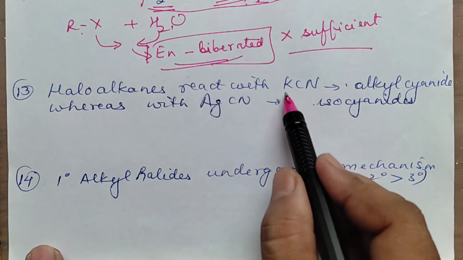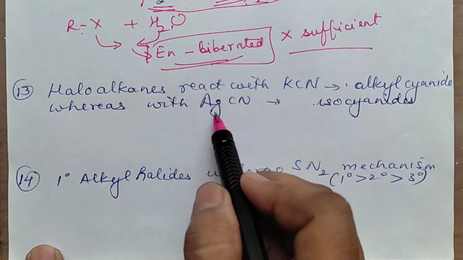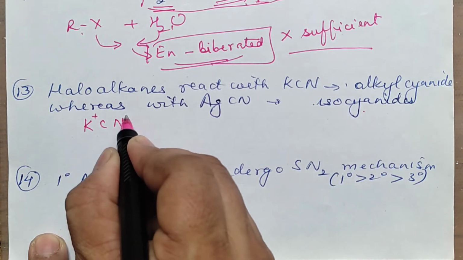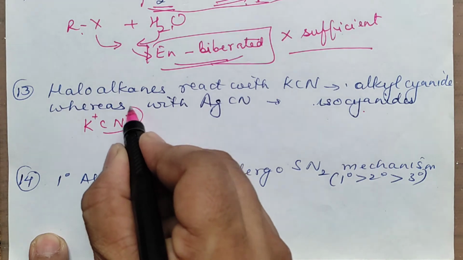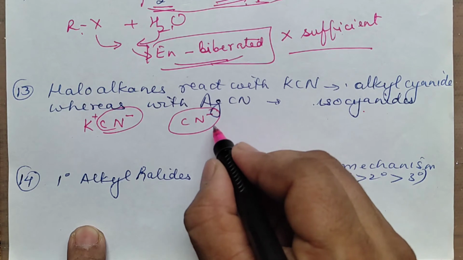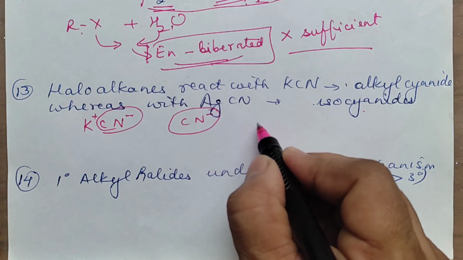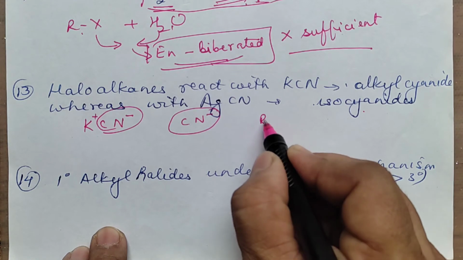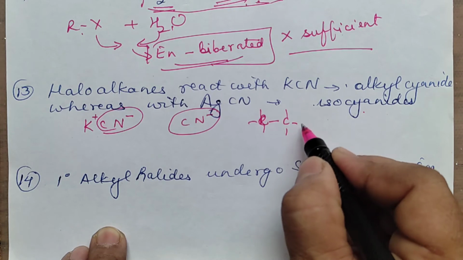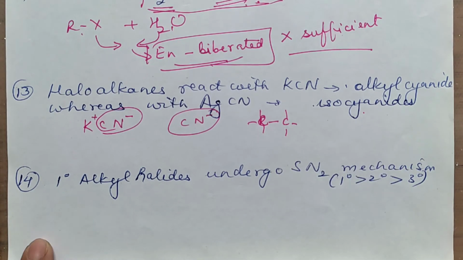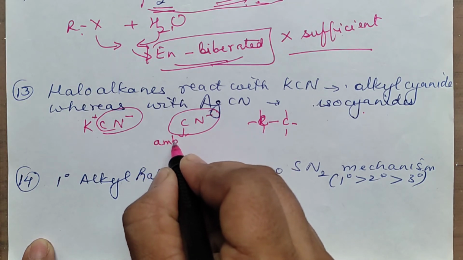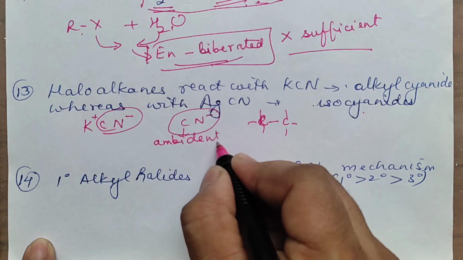Haloalkanes react with potassium cyanide to form alkyl cyanide, while with AgCN they form isocyanide. So what will you write? KCN is ionic. It will form K plus and CN minus. When it has generated that CN minus nucleophile, and it is to get attached to R, or you can take one particular example, say this alkyl radical, then this CN minus which is generated is an ambident nucleophile.